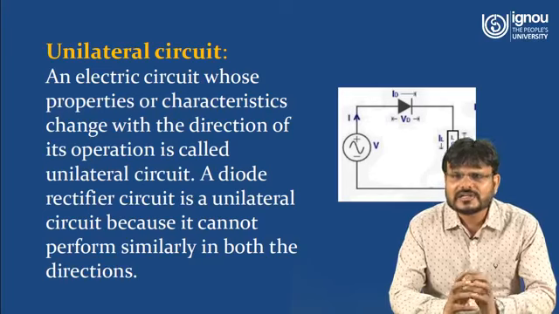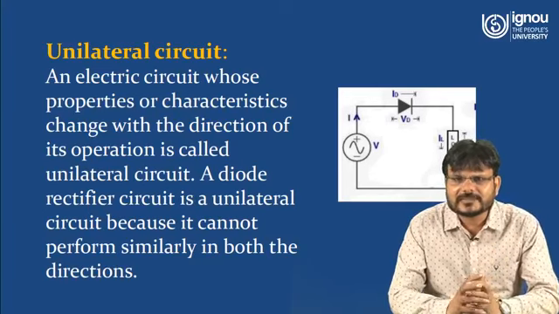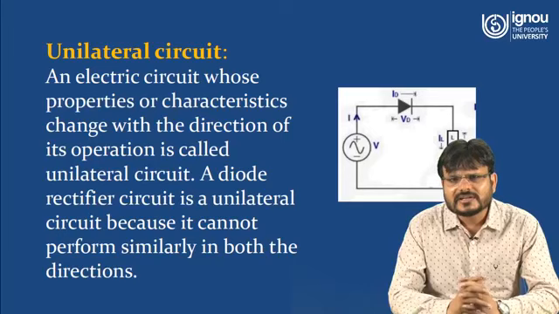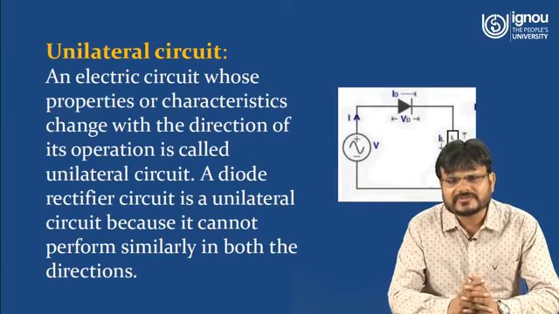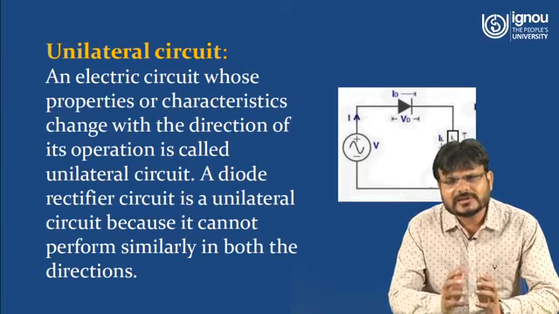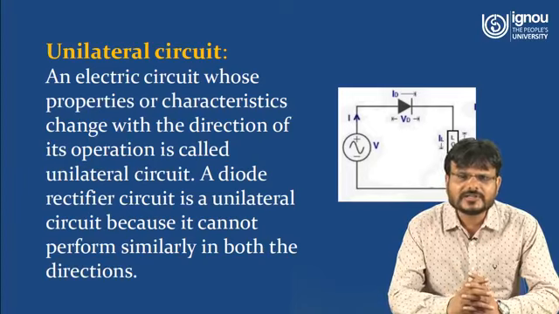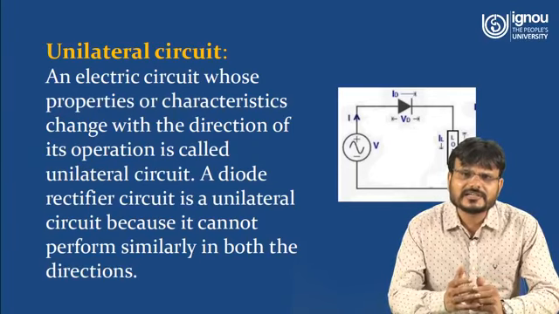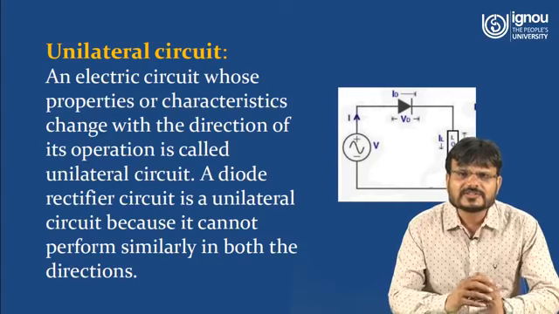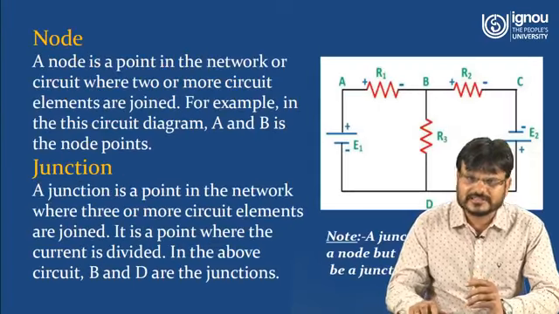As you know, a diode is a PN junction diode, and it works only when it is forward biased. Forward bias means what? When its P terminal is connected to the positive side of the battery and the N side is connected to the negative side of the battery. So in the positive half cycle of the supply only it will work, and when the second cycle comes, that means the polarity changes, the current does not flow through this resistance. So this is an example of a unilateral circuit.